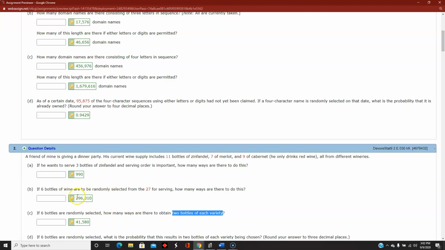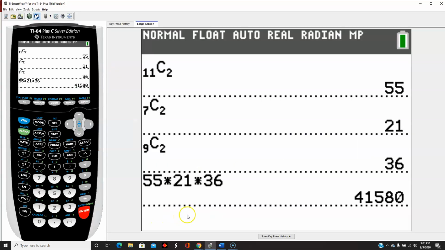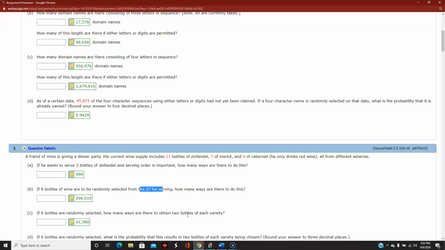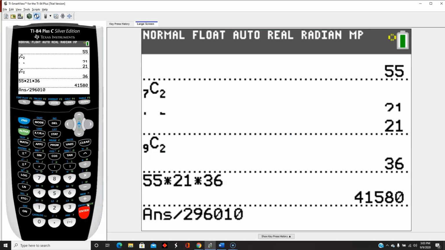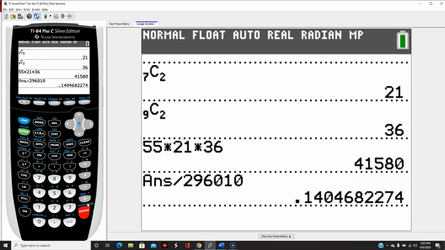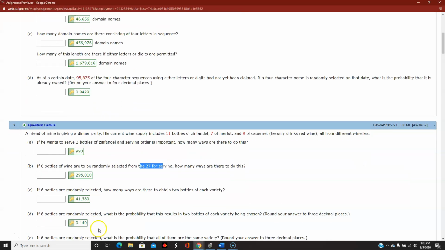There's 296,000 ways that we can select 6 bottles of wine from the 27. And of those 296,000 ways, 41,000 result in 2 of each variety. So if I do that 41,000 divided by 296,010, that gives me a probability of about 0.14. So the probability of that happening is about 0.14.